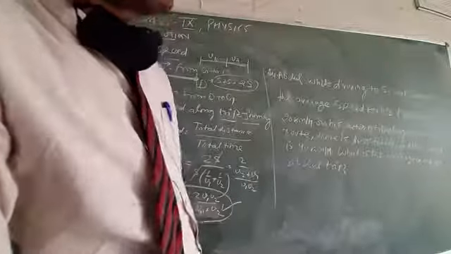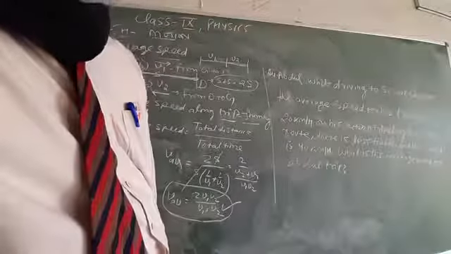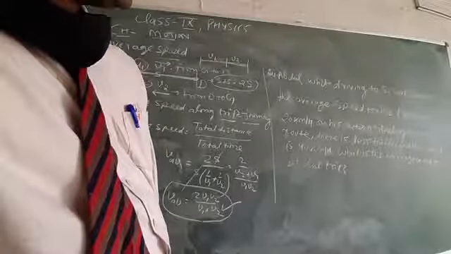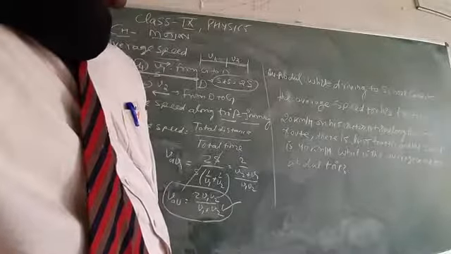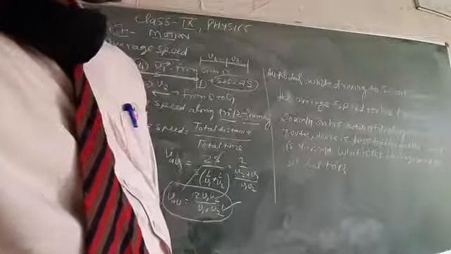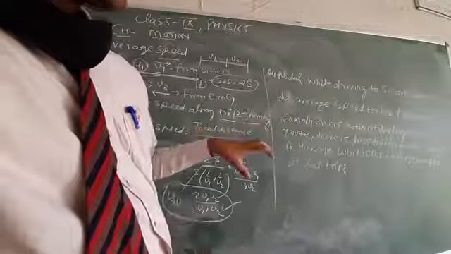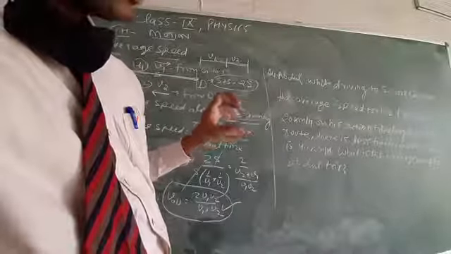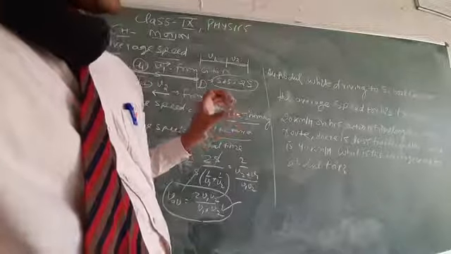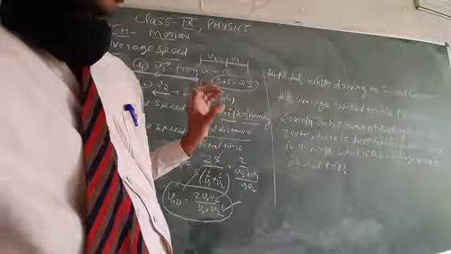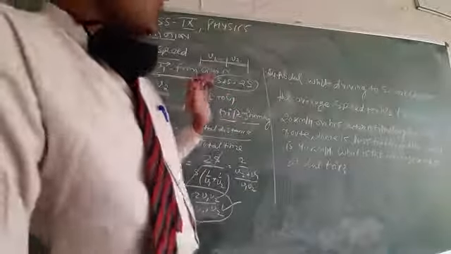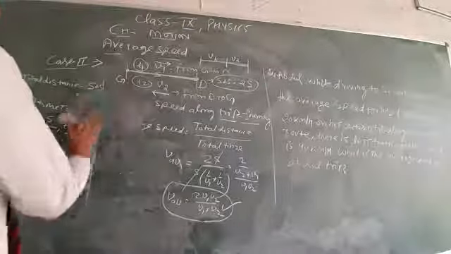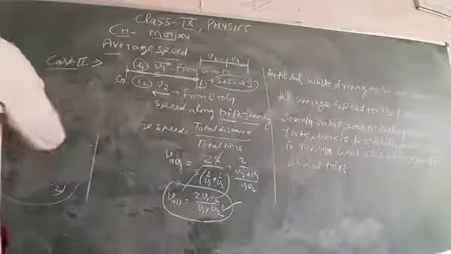Abdul, while driving to school, computes the average speed for his trip to be 20 km per hour. On his return trip along the same route, there is less traffic and the speed is 40 km per hour. What is the average speed for Abdul's trip during going from home to school and back? So let's try to solve this question.